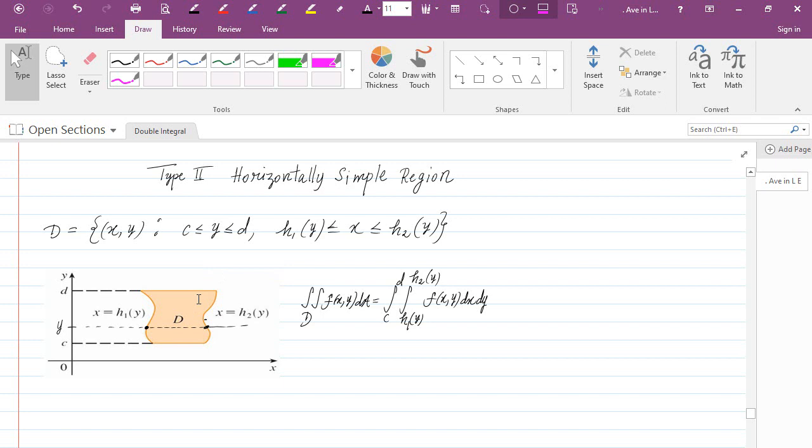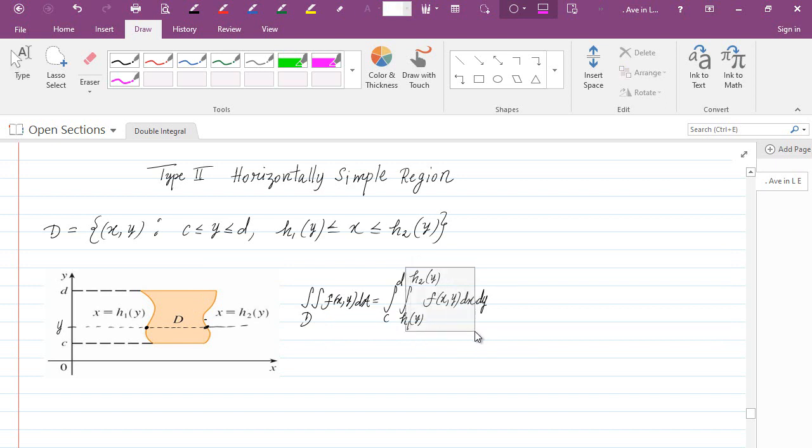In this case, the double integral of f over D can be expressed as an iterated integral, where we have the integral from c to d, integral from h1 of y to h2 of y, of f of x, y dx dy. So the inner integral is with respect to x.